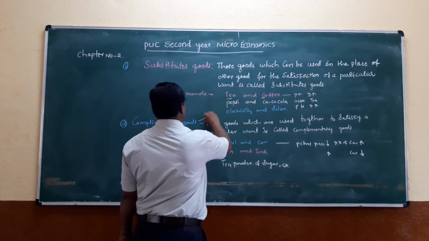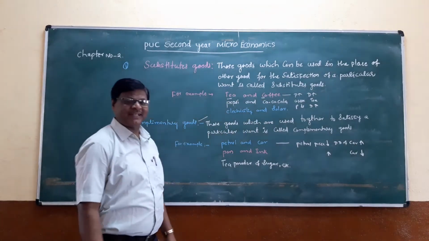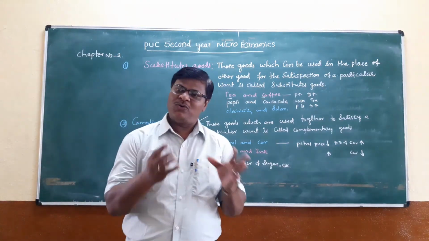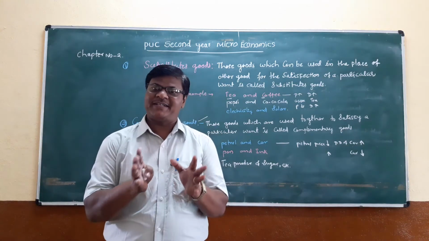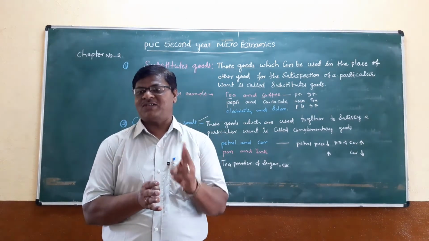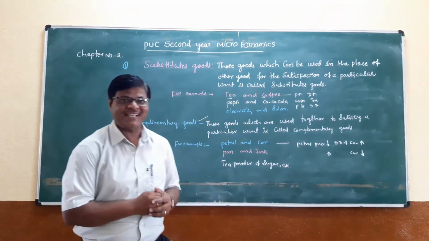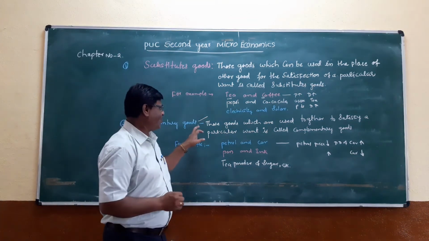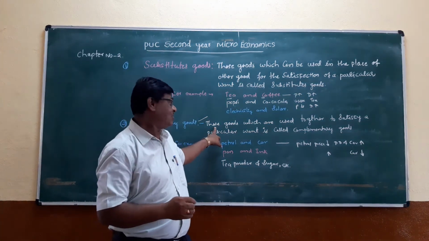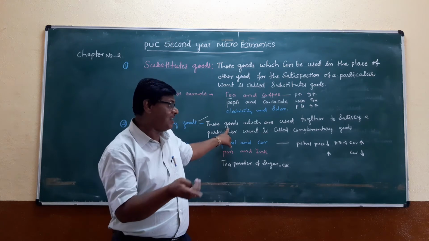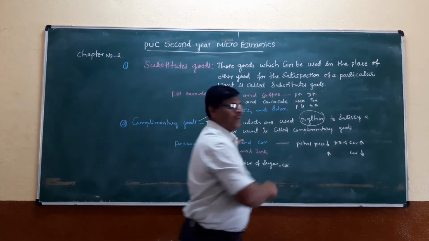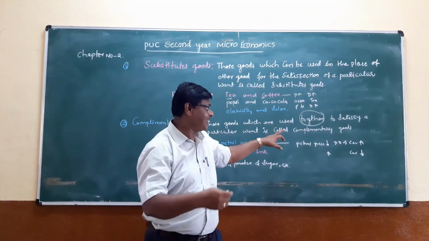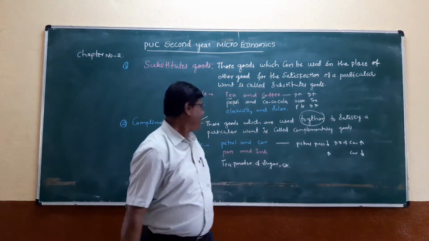And what are complementary goods? Complementary means using two goods together. The definition is that complementary goods are those goods which are used together to satisfy a particular want.